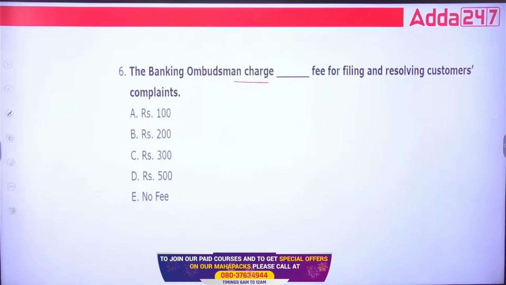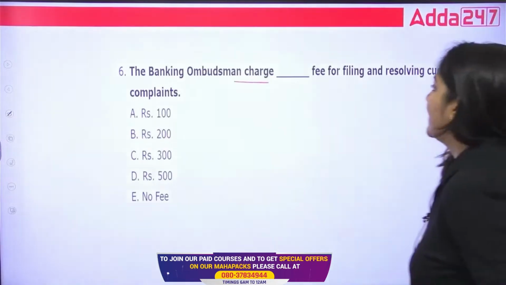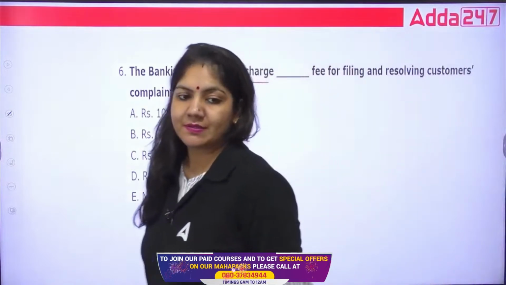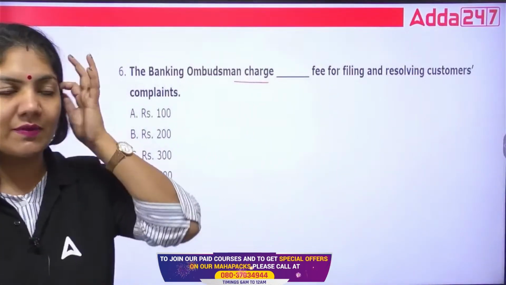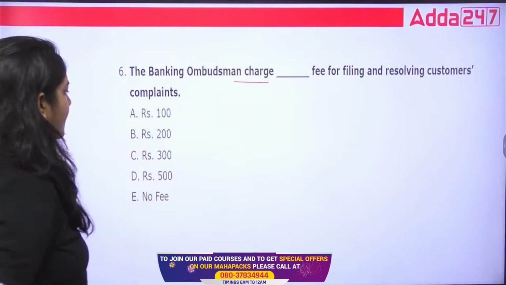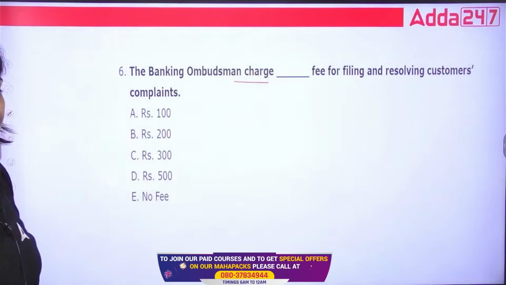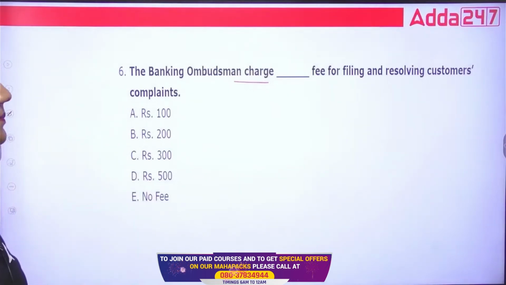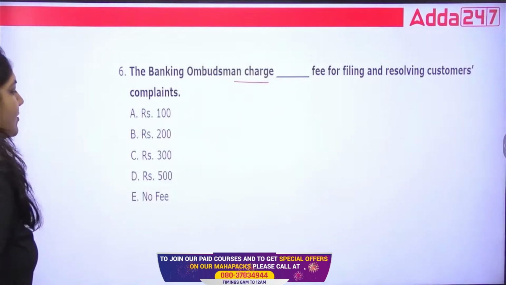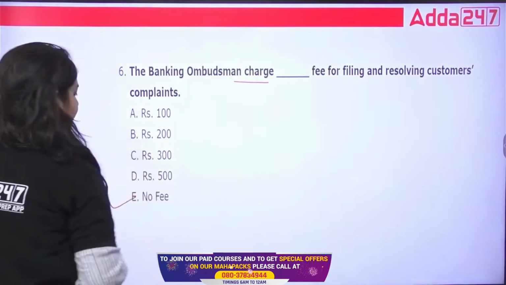The banking ombudsman charges dash fee for filing and resolving complaints. Which of the following is the right one? 100, 200, 300, 500, no fee. This is very simple and important. If we talk about the fee, this is no fee.